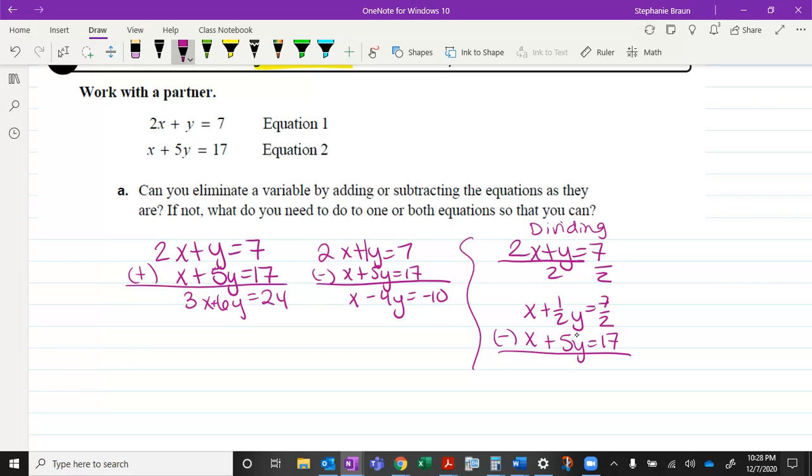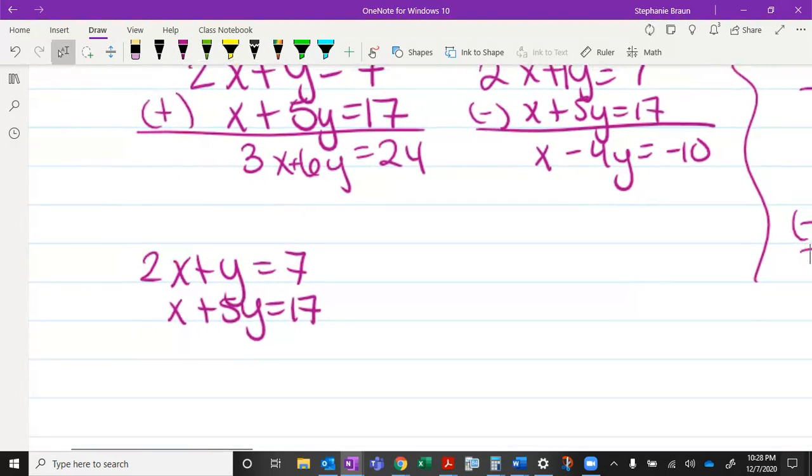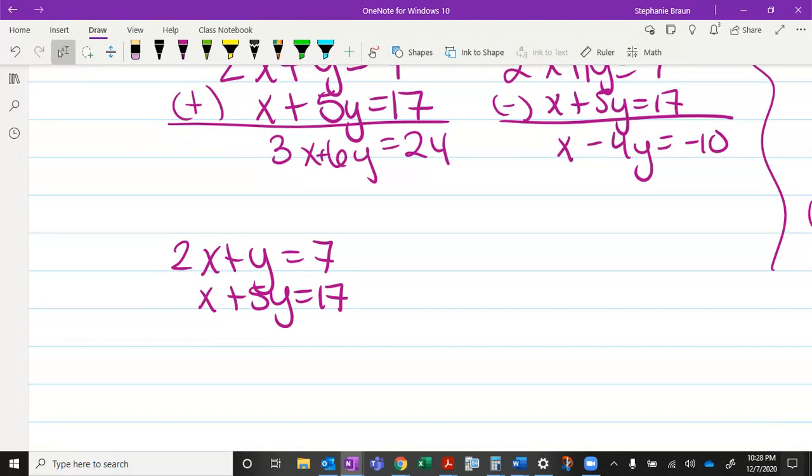And we are going to, again, take these systems. And what I'm going to encourage you to do is to always set it up so that you are going to end with an addition problem. Remember, addition problems are when you have opposite signs. So look at these equations. What could I multiply this bottom equation by so that it has the same number of x's or y's, I suppose, as the top equation? In this case, we could multiply the bottom by 2 so that they have the same number. So if I multiply everything by 2, then I'll end up with 2x plus 10y equals 34.